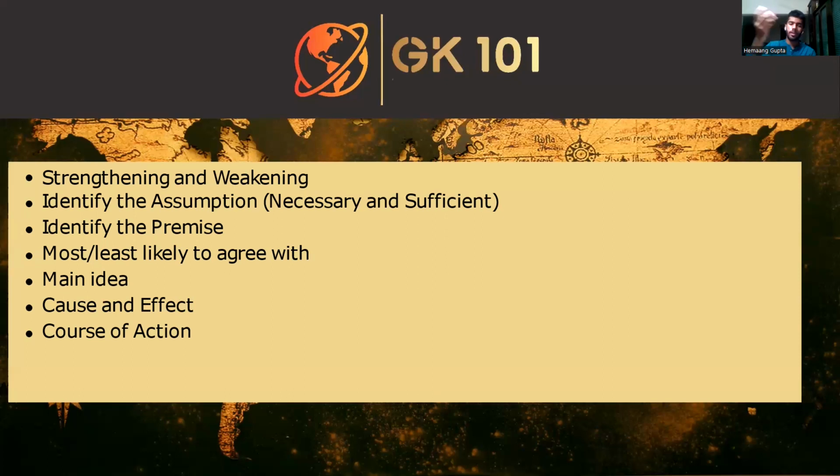So one of the questions would be identify the assumption, then identifying premises, and over here again you need to ask yourself which of these statements is the one that the author is relying upon to draw their position. Now, a very helpful trick, this isn't a trick per se, but something that helped me clarify my thought process while attempting questions, was that I would always try to put statements in a because-therefore format. So, because XYZ, therefore ABC, wherein XYZ and ABC are just placeholders for any statement that you might encounter. If it made sense to me when I put these statements in this order, I would think that, okay, I'm on the right track.